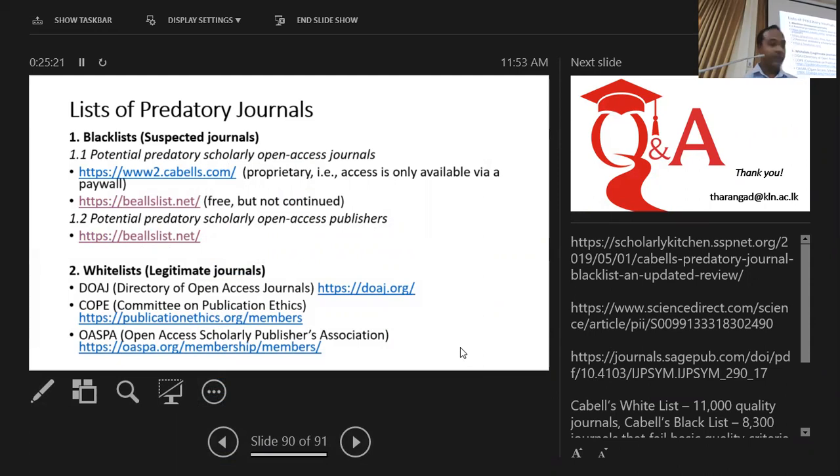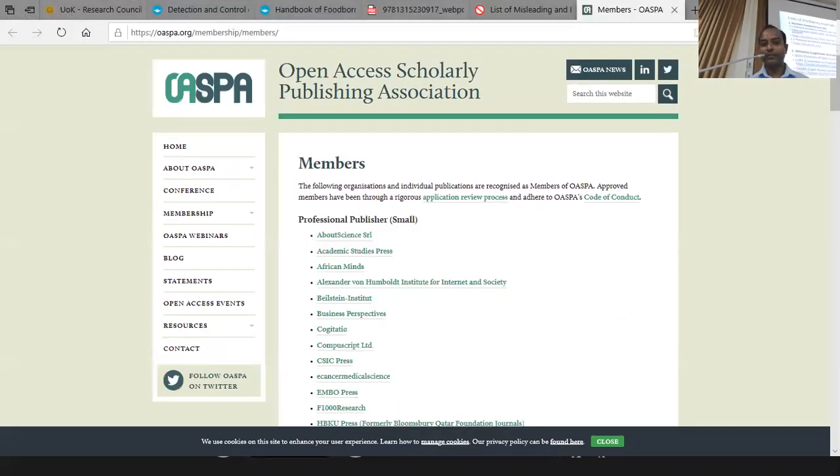So other than that, the DOAJ, I already introduced you. There are more than 15,000 legitimate open access journals. And these are the other associations or committees where the legitimate open access publishers are listed. So if you go to each page, then they will list their members who have registered with them as open access publishers, open access scholarly publishing association.